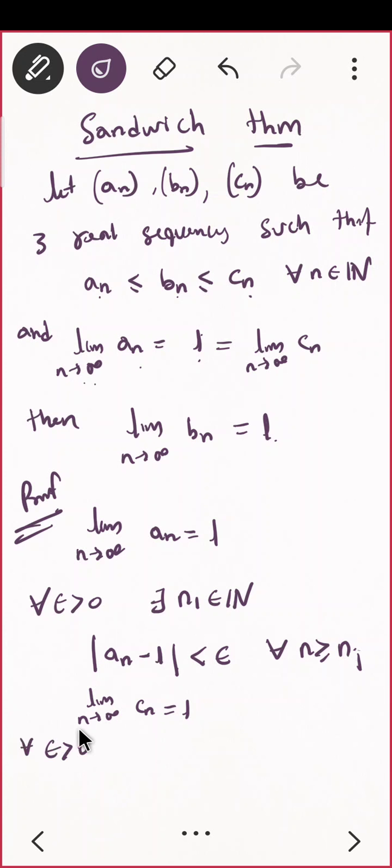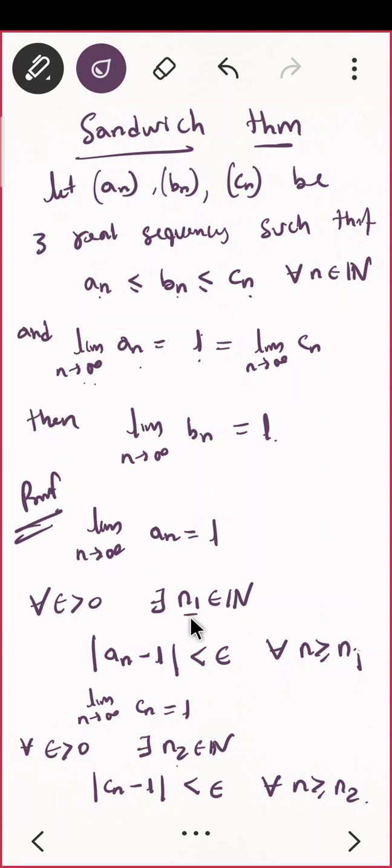Good. Okay. Now, my condition is that I want to choose a single n. Here I am having n1, here I am having n2. I want to choose a single n which should work for both of them. If you were present in my last lecture, then you must answer this. I am asking everyone.